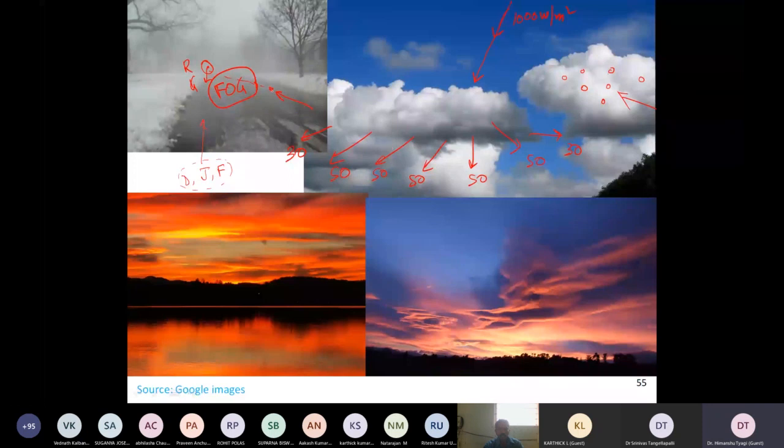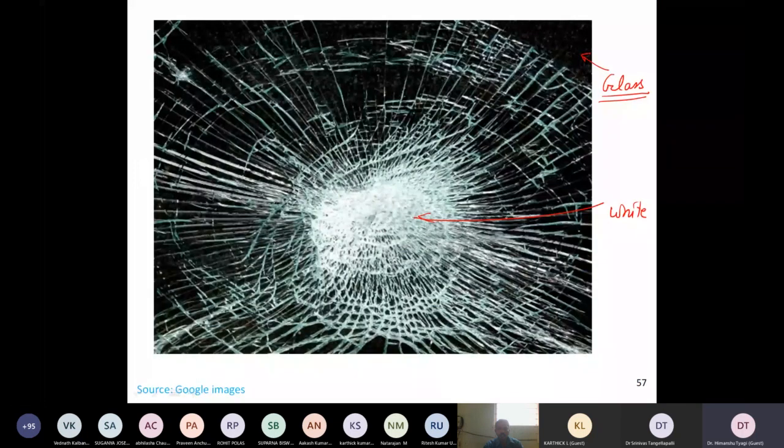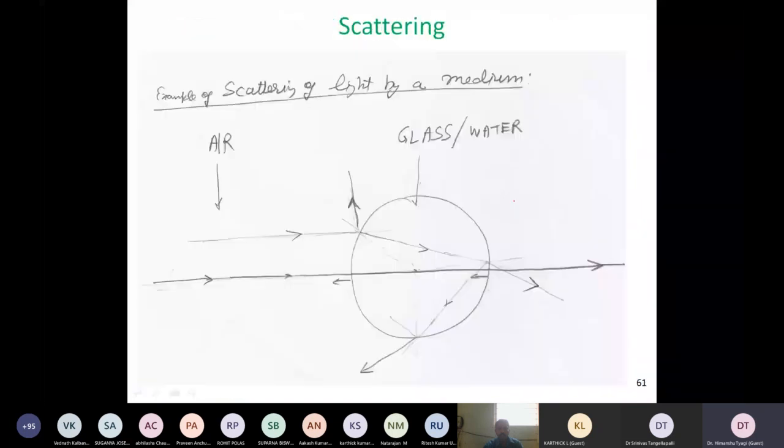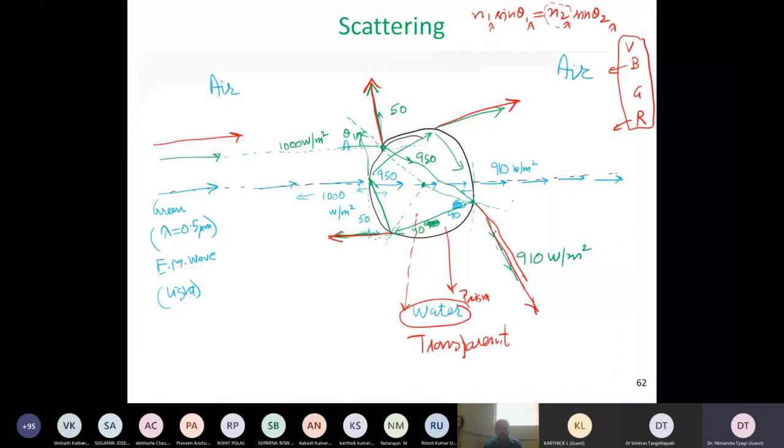So this is the interesting phenomena of scattering, which gives the white color to the cloud over there, just as it has given the white color to this transparent glass over there. So it can be explained with this very simple phenomena of tracing the ray optics in this particular direction. And remember, this is just for one droplet. And then the same phenomena may take place for 500,000 or millions of droplets, suspended droplets in the cloud.